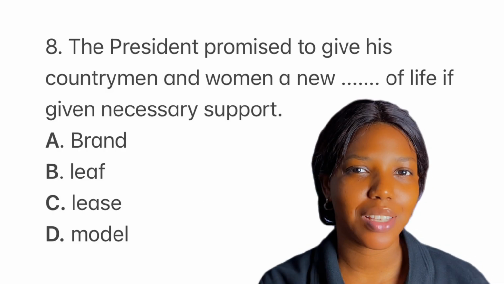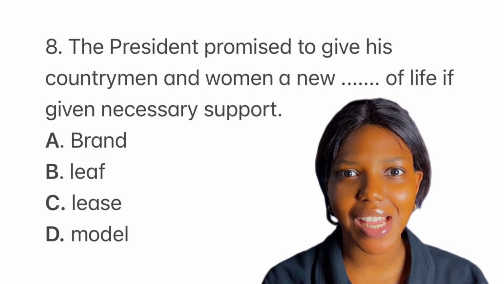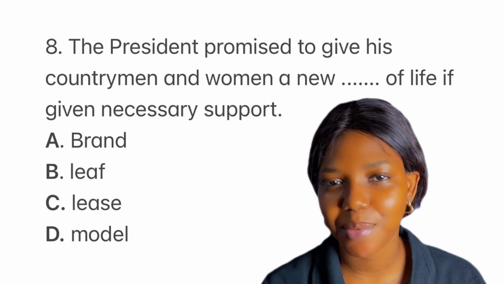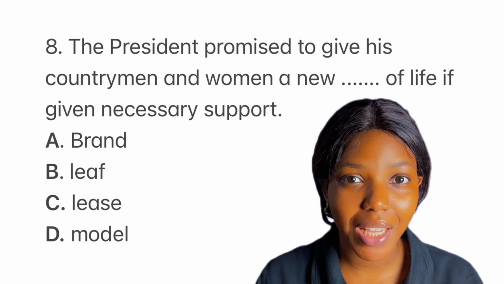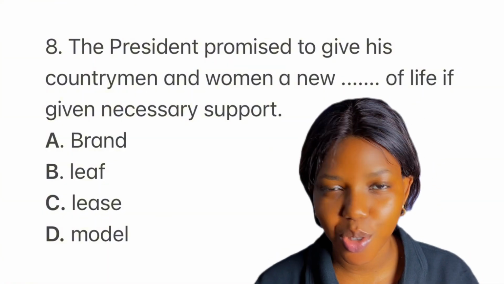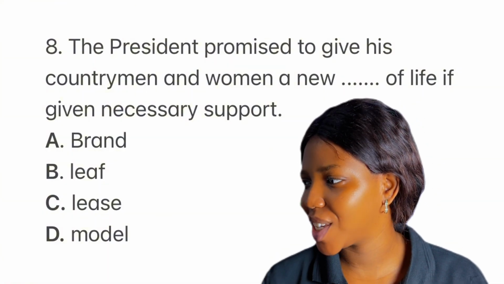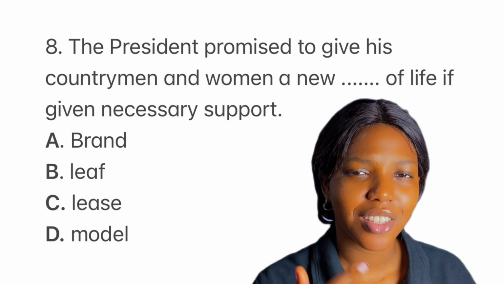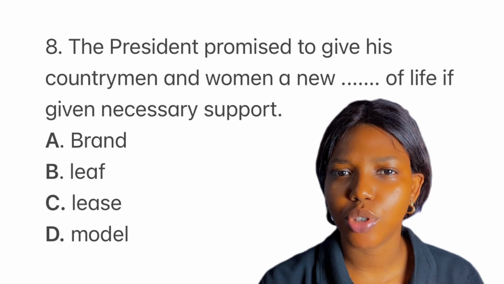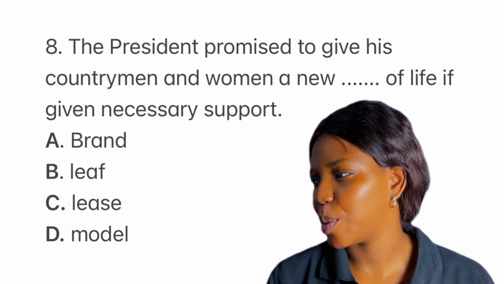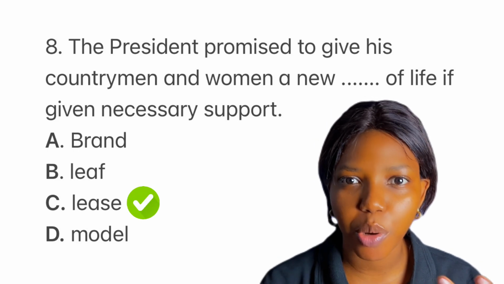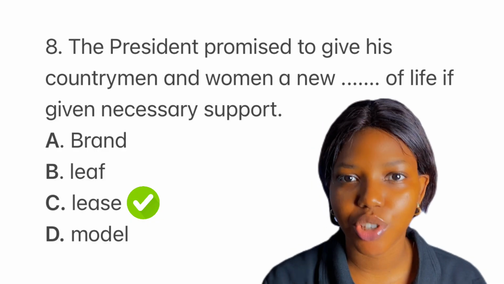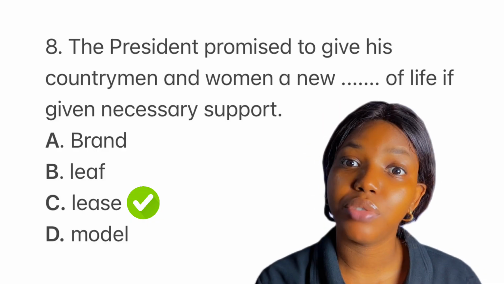Now, I can tell you're smart if you say, oh, Miss Alex, I think the answer is between option B and C. Nice try. But let's start with option A. Now, we don't say a new brand of life. We say a brand new life. So option A is wrong. Option B, we don't say a new leaf of life, but we can say turn a new leaf, which is to change your behavior. Now, option C is the correct word, lease. A new lease of life means a fresh opportunity or a chance to change one's situation or renewed hope.